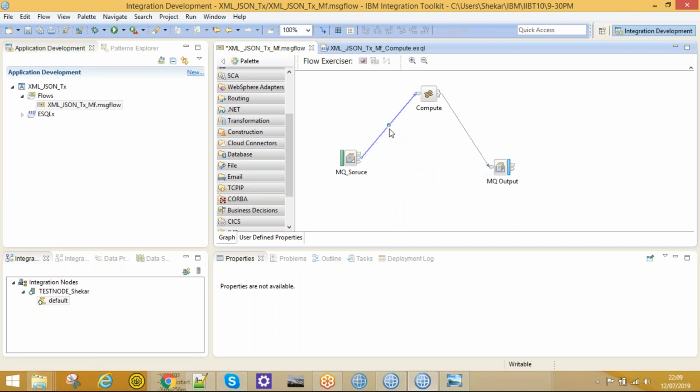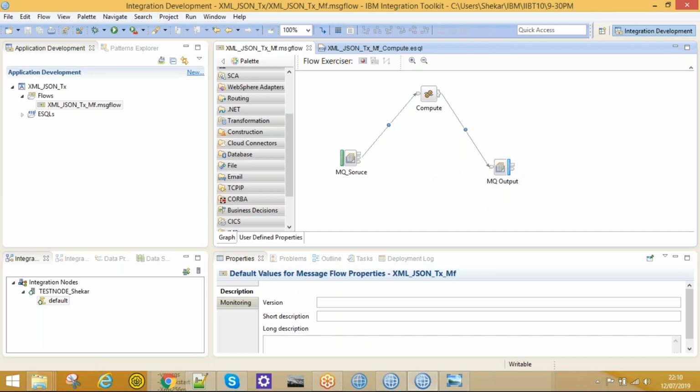The main advantage of breakpoint is, if you add the breakpoint, once you launch the debugger with integration server, once the message arrives, the message won't process directly. We need to explicitly process it further. I'll show you that. So this is the main advantage of breakpoint. It will break the message. So right click on connection and click on add a breakpoint. Now we have added a breakpoint.